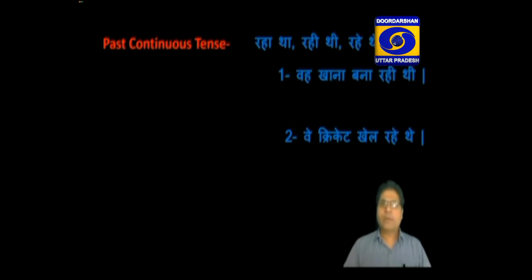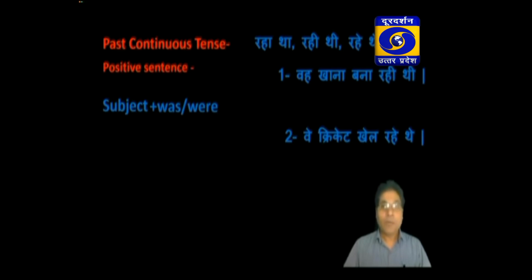We make past continuous tense with the subject: if the subject is I, he, she, it or any proper noun, we use was as a helping verb. If the subject is you, we or they, we use were as a helping verb and then add the ing form of the verb and at last the object.